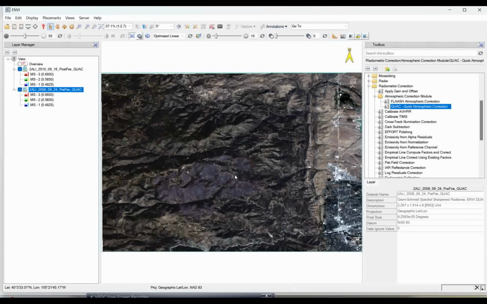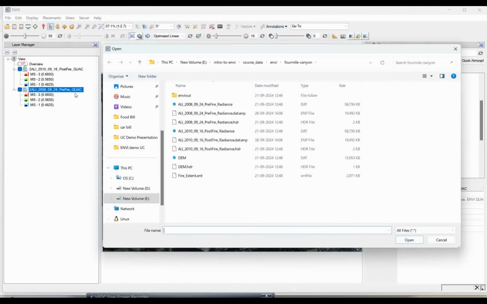Okay, so the next thing which we're going to do is, we have to subset this. Sorry, we require one digital elevation data, the DEM, to calculate the slopes, because I have to create a mask over certain slopes where there is less chance of burning and where there is the most chance of burning. So that area I have to create a new mask. For that I already have one DEM which I will open here.